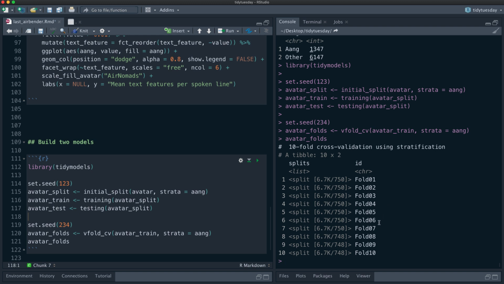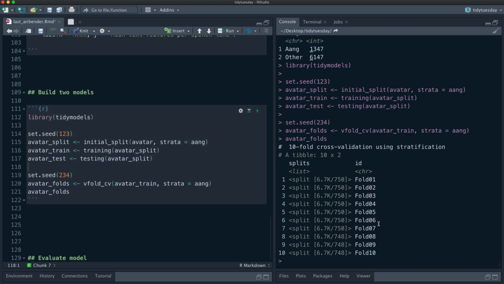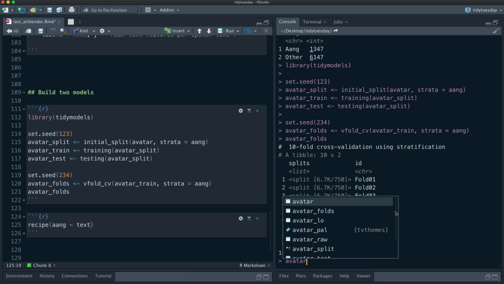So each one of these folds is like a simulated data set that we'll be able to use for training or choosing models. Now let's get ready to do our data preprocessing. So we're going to use a recipe for this. So we're going to say we want to predict Aang, whether it is spoken by Aang or not, using the text.